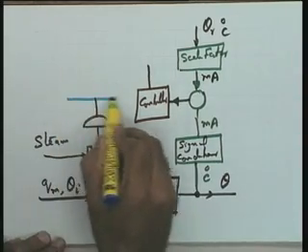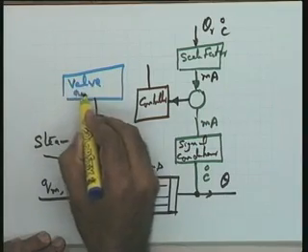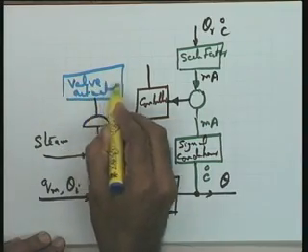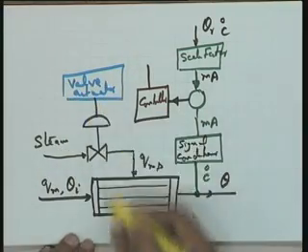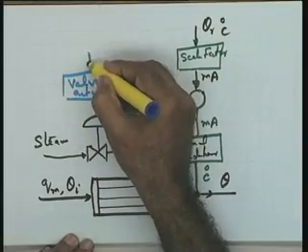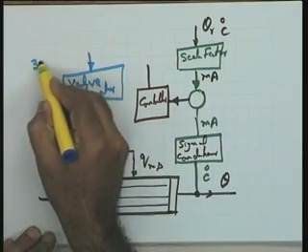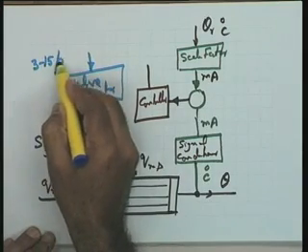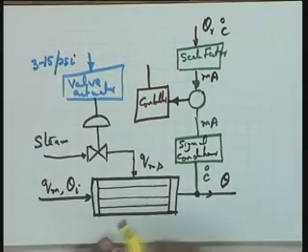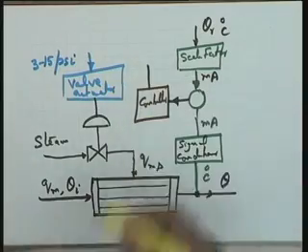So let me put a block over here, valve actuator. You know that the output of the valve actuator is going to be stem movement, and the input to the valve actuator is going to be a pressure signal, which you know is 3 to 15 psi industry standard, while the controller output is 4 to 20 milliamperes.